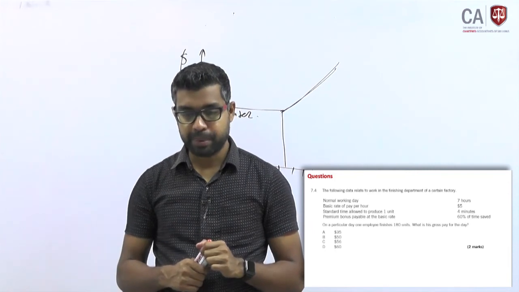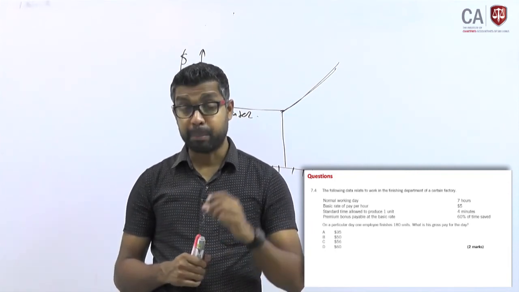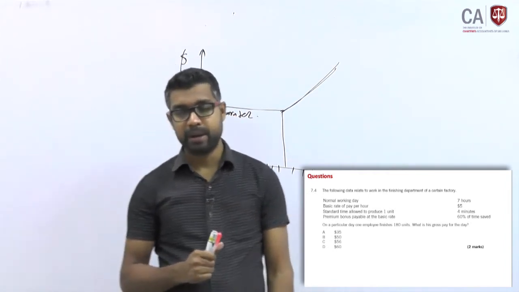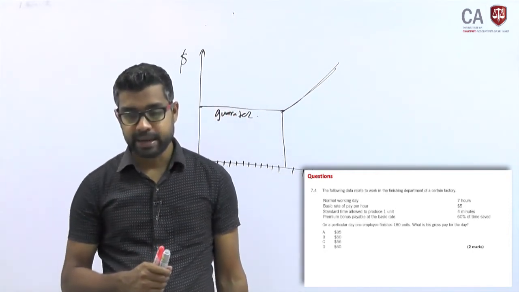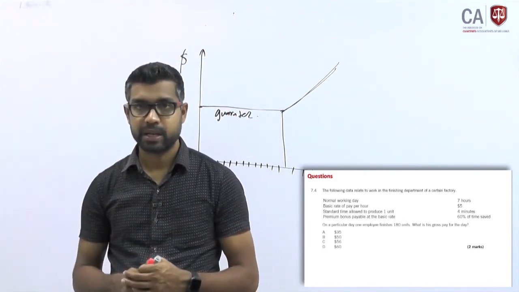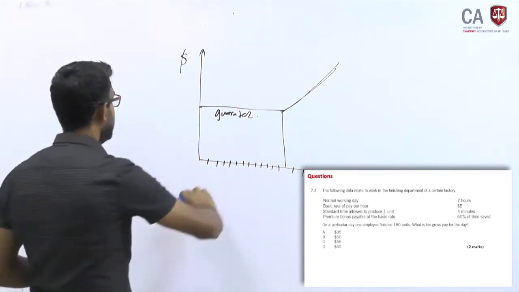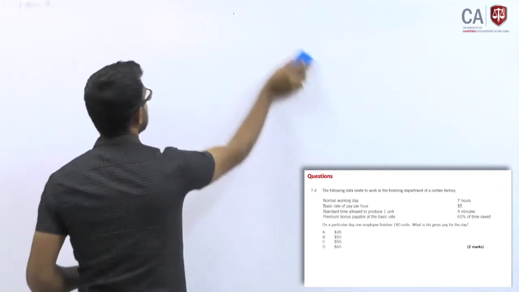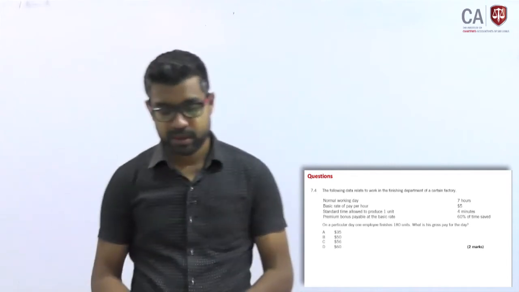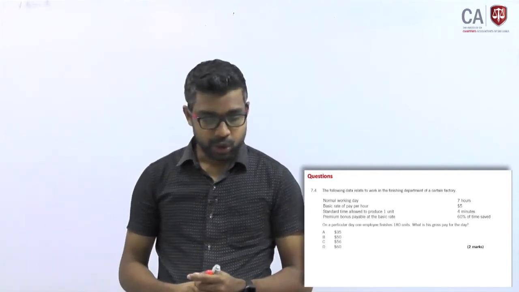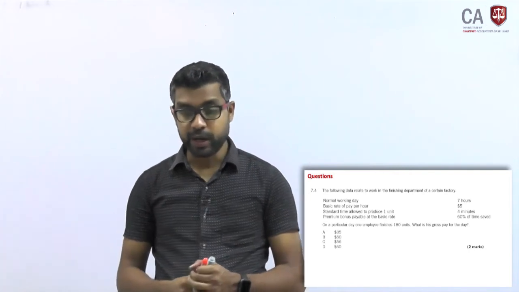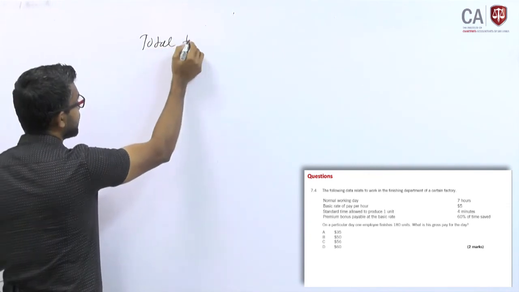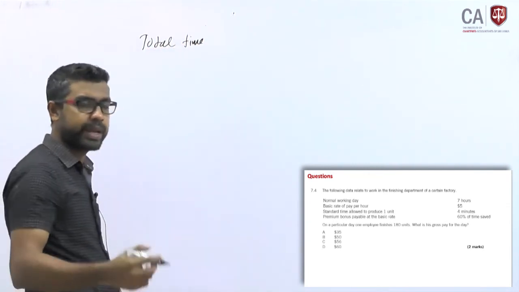A premium bonus payable at the basic rate, 60% of the saved time. You are paying 60% of the saved time. They are asking for gross salary. So these are the smart questions that the examiner can set up. First, calculate the total time taken for 180 units.